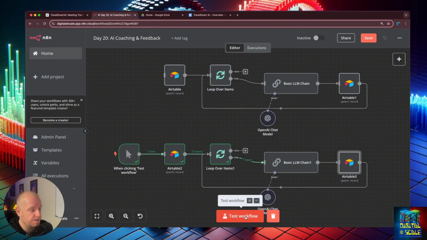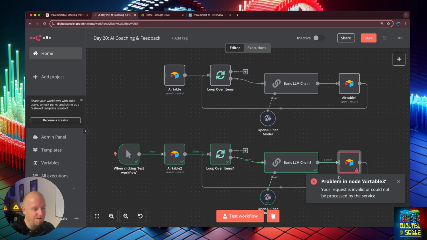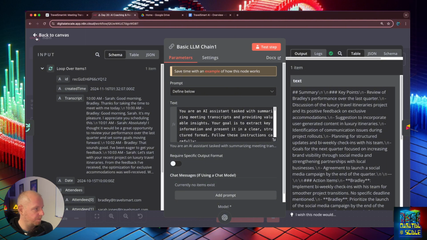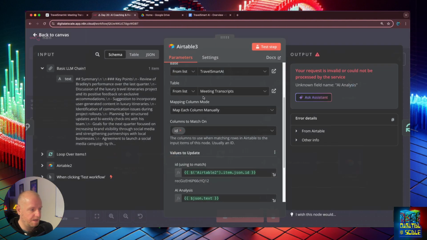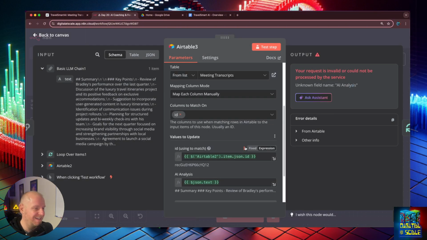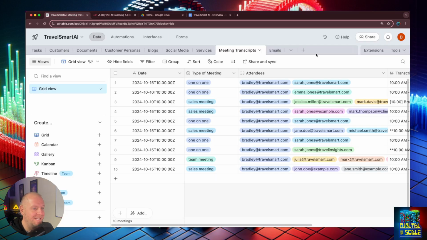This might actually work. Well, let's go ahead and just test it. We'll do it live. Let's see what happens here. Oh, all right. Let's see what got output. All right, so we got the analysis, but why did this fail? Oh, unknown field AI analysis. We forgot to add the AI analysis field to our meeting transcript.